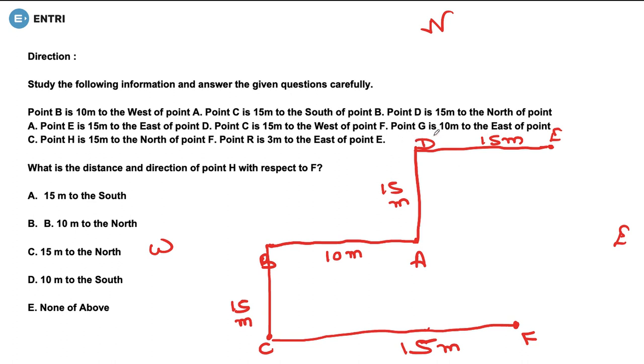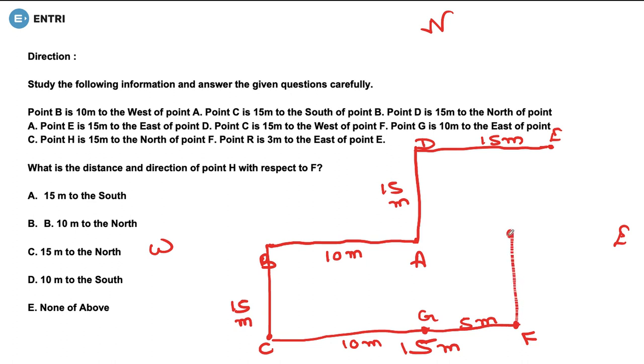Now apart from that, what is given? Point G is 10 meter to the east of point C. G from C is this one, so point G would be quite here. So this is 10 meter till G, and it would be 5 meter here. Now is there anything left? Point H is 15 meter to the north of point F. This was the 15, that means it would be somewhat here.